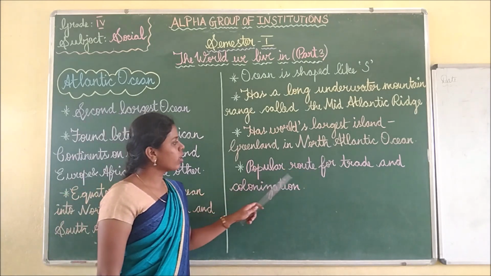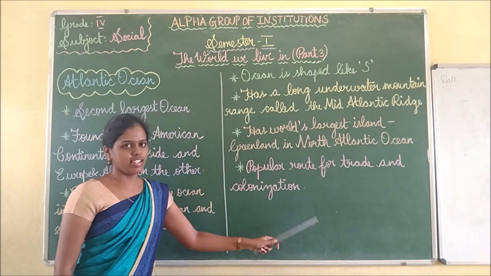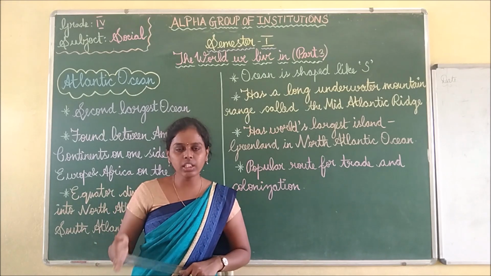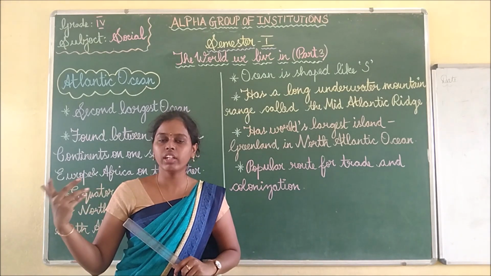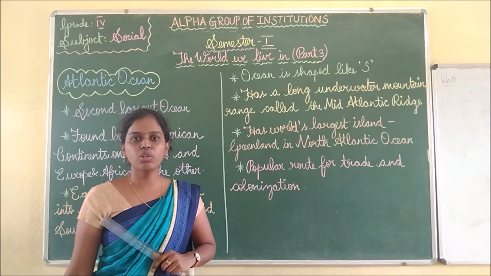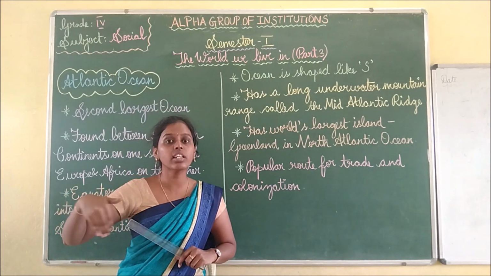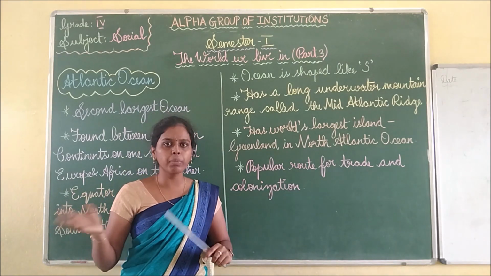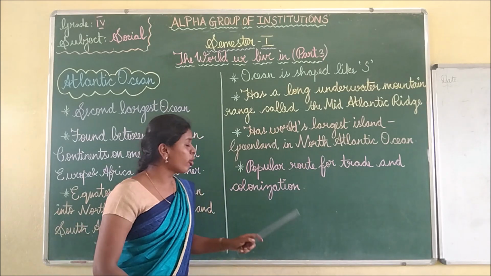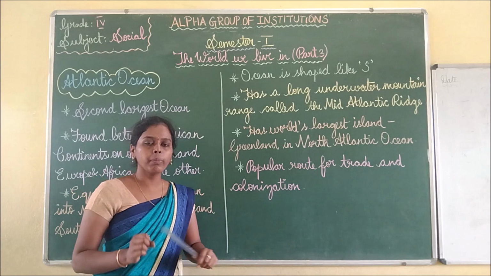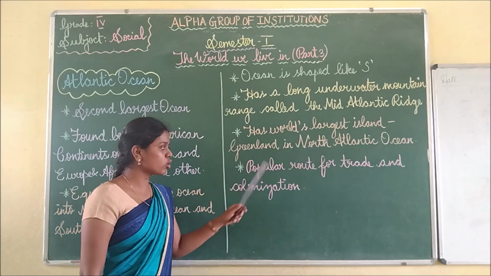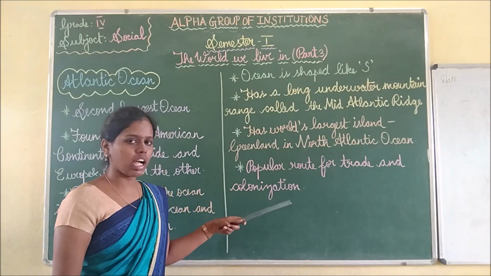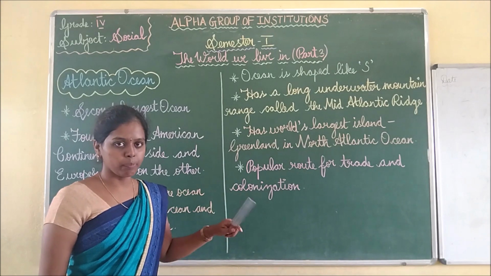Then it is a popular route for trade and colonization. For trading we use the ocean. Through the ocean we make many trades. If we can't travel through the land, we travel through the ocean to many other countries and make many trades. Through the Atlantic Ocean many trades are happening, and they are making much profit.